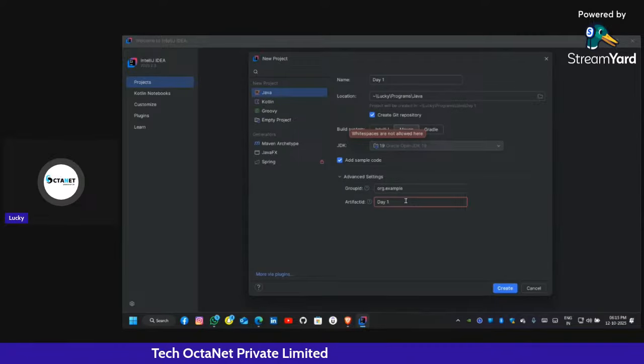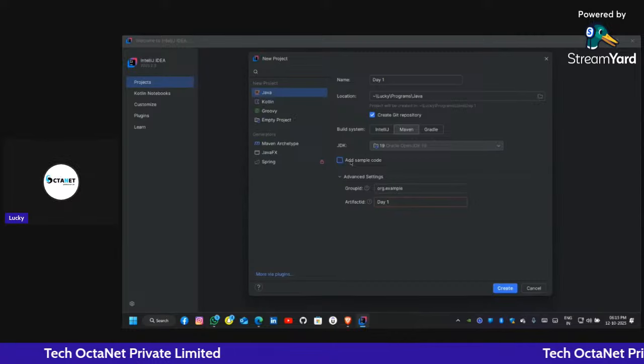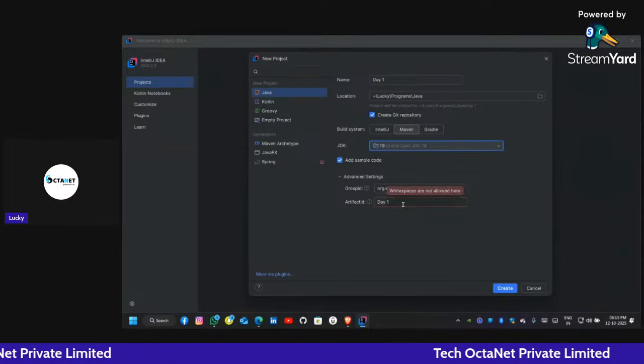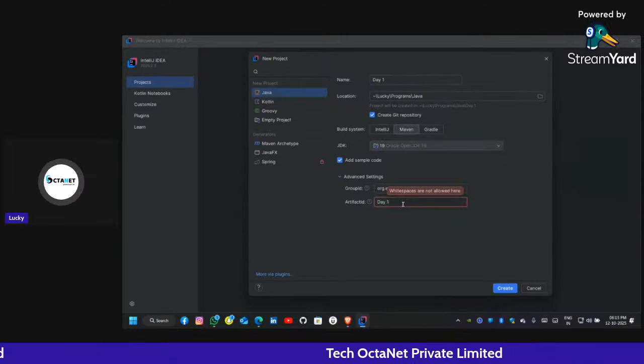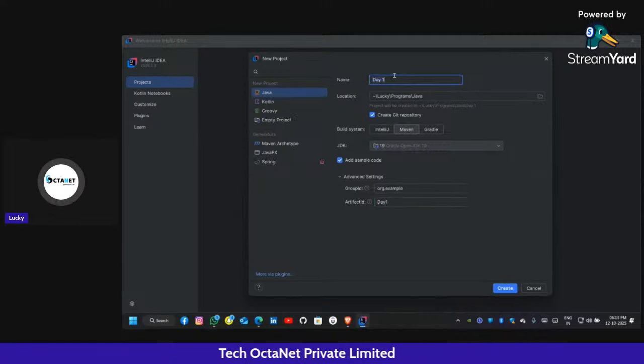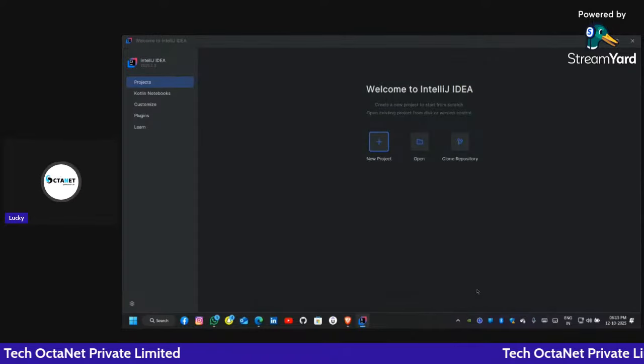Artifact ID not needed, I think. Okay. White spaces are not allowed. Okay, let's name it day one. Remove the white spaces. Then create.